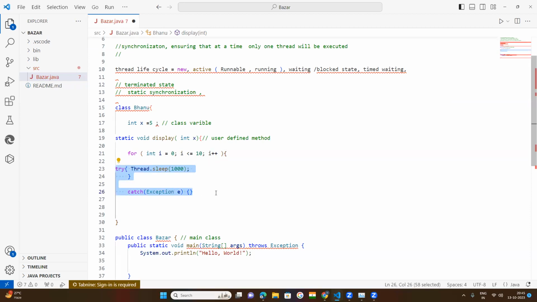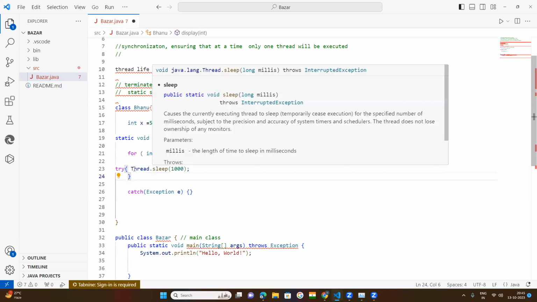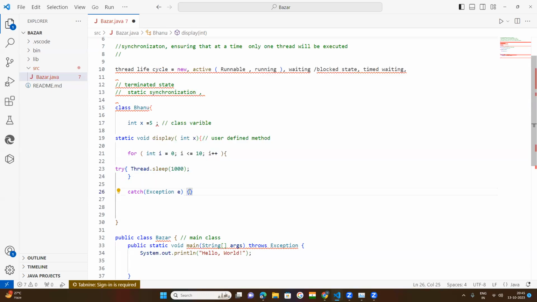Try catch blocks are part of exception handling. So whenever you feel that a line of code will raise an error, that is to be kept in the try block, and in the catch block goes the code that handles it. Suppose an error occurred here, this line of code will be skipped by the compiler and the catch line of code will be executed, and further code will be executed. If we do not follow try catch blocks, and the compiler feels there is an error, it stops there. The next line of code will not be executed.